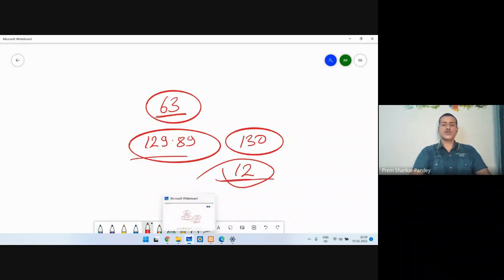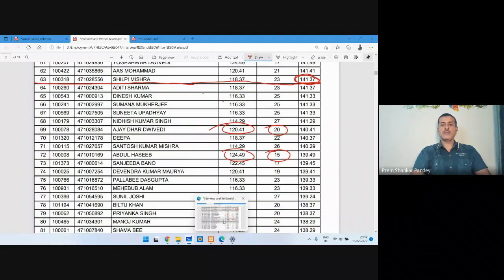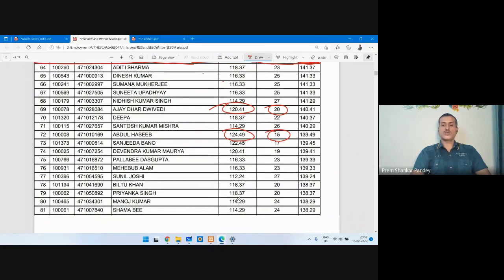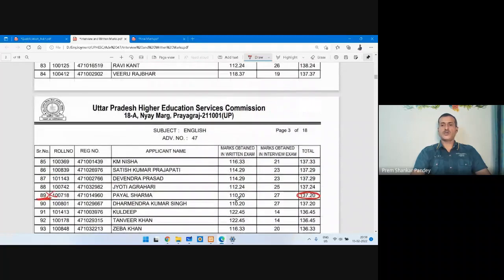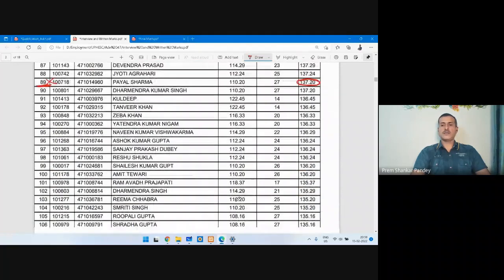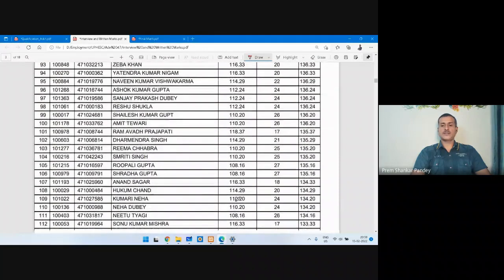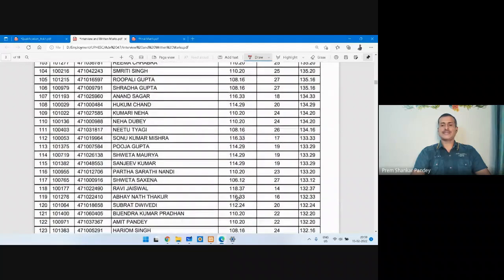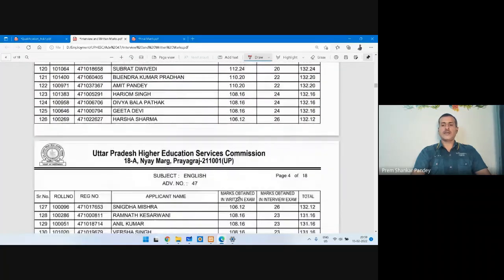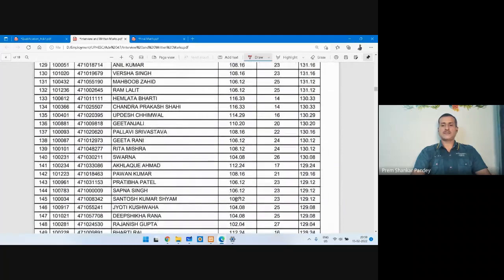I can show you that in the previous advertisement 47, the minimum marks given was 12. Below 12, they cannot give any marks because you have all qualified the written exam. So you have one standard. They cannot give less than 12.